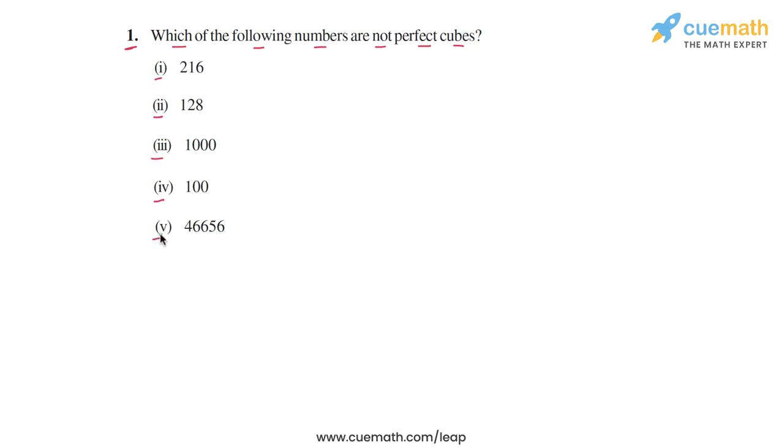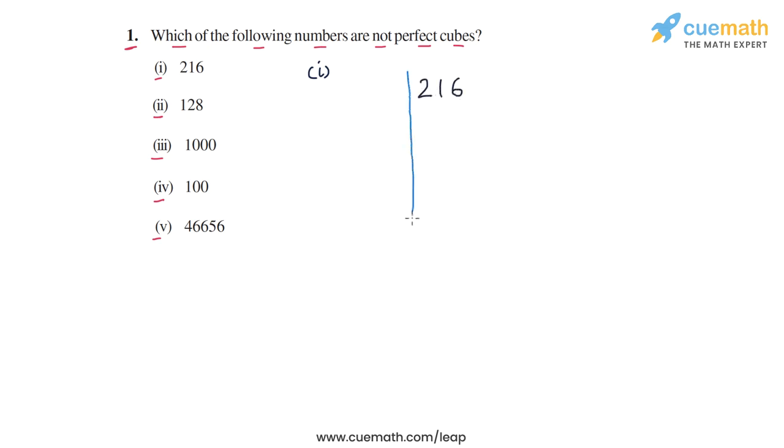So what we will do is we will prime factorize each of these numbers, and whenever we can organize the prime factors into groups of 3, into triples, then that number will be a perfect cube. Otherwise it won't be a perfect cube. So let's start with the first part. In the first part, the number that we have is 216. So let's prime factorize this number.